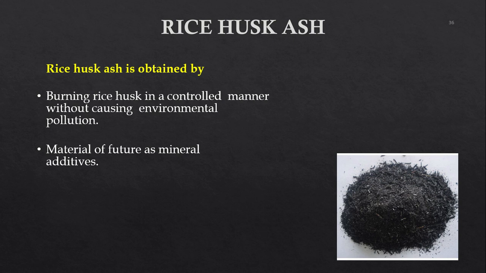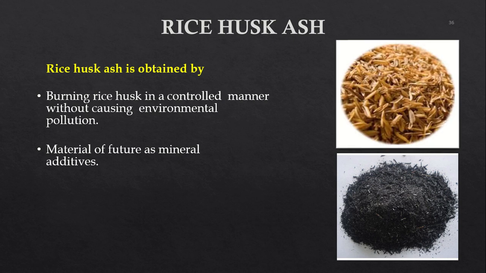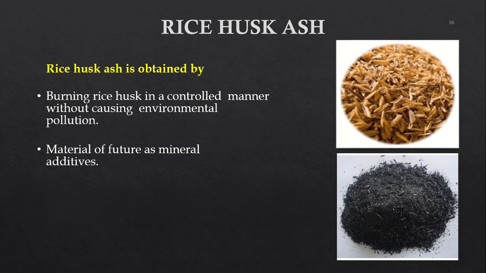It has been used for 2 to 3 decades. You can see this RHA will be used as a mineral admixture for sure. So you can see those are the rice hulls, and that's the rice husk ash, one of the important materials used to reduce environmental pollution. Why? Because you get a lot of rice husk during the milling process. Dumping of it is really a big landfill problem, so you can burn it and use the ash.